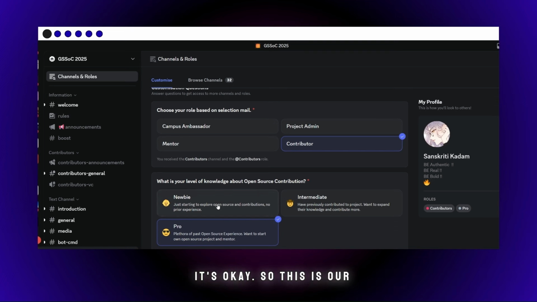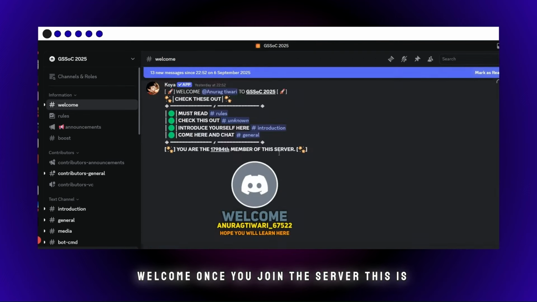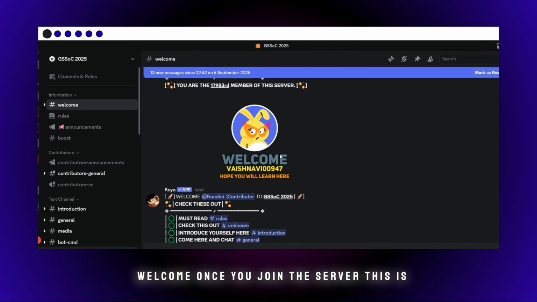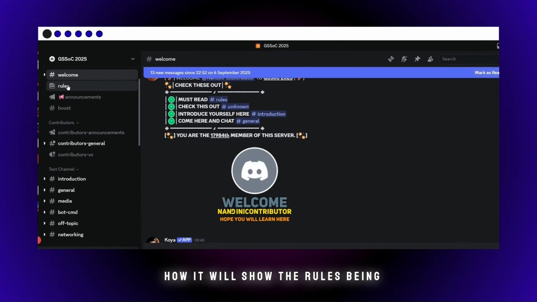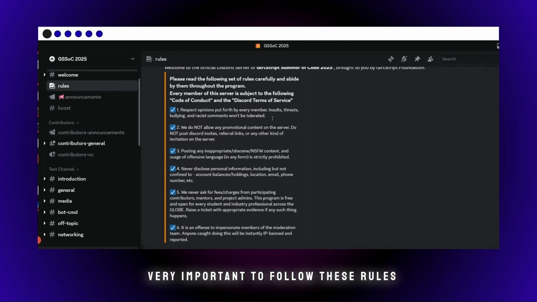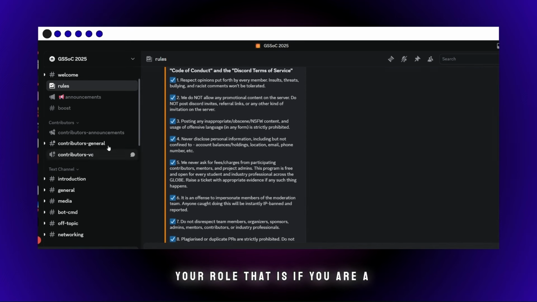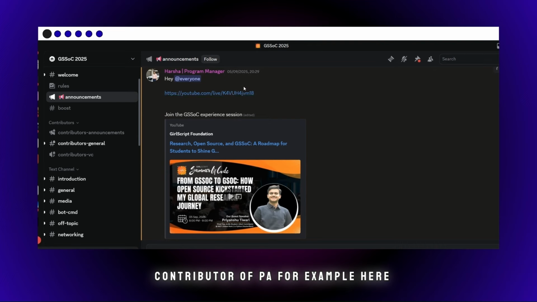It's okay. So this is the welcome part. Once you join the server, this is how it will show. The rules are mentioned over here by GSSoC, and it is very important to follow these rules. Always put your name, and besides that your role. If you're a contributor or PA, for example here, Harsha is his name and program manager is a core team member of GSSoC. That is why it is written.